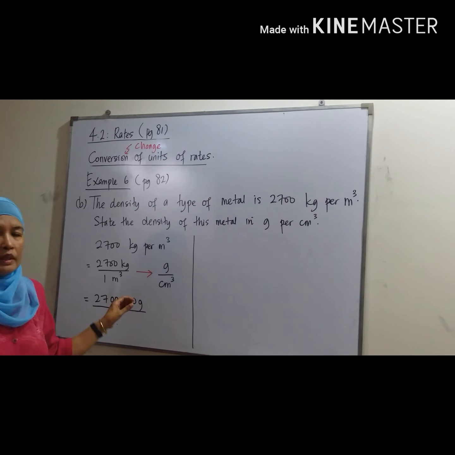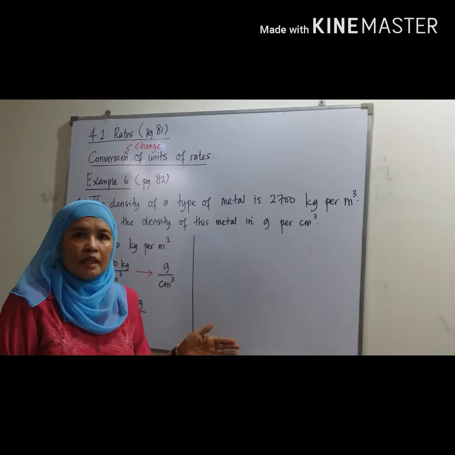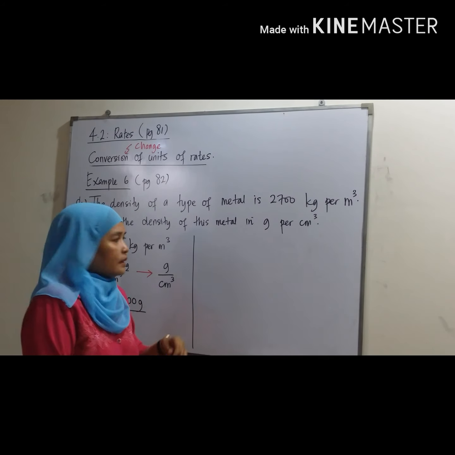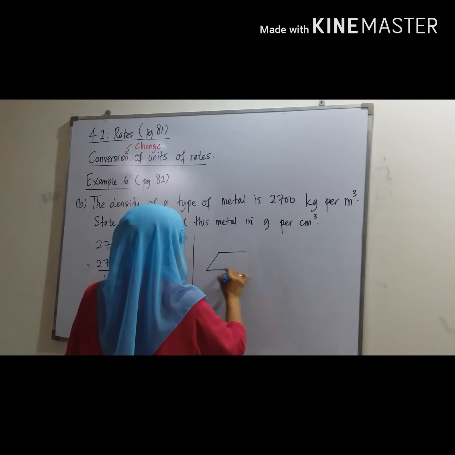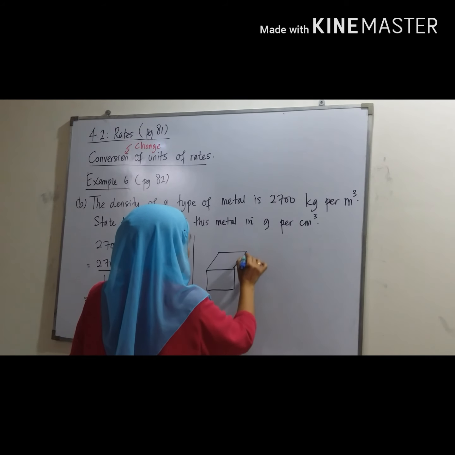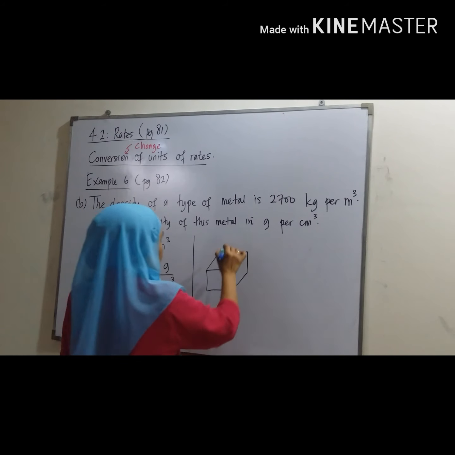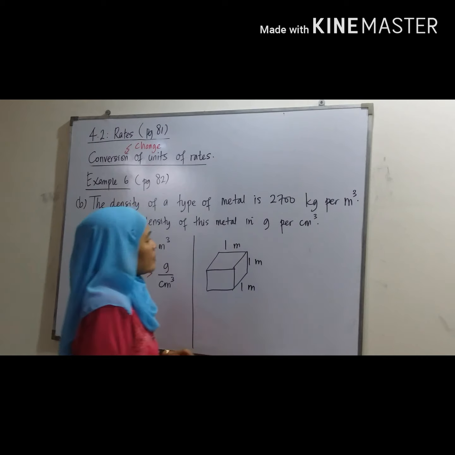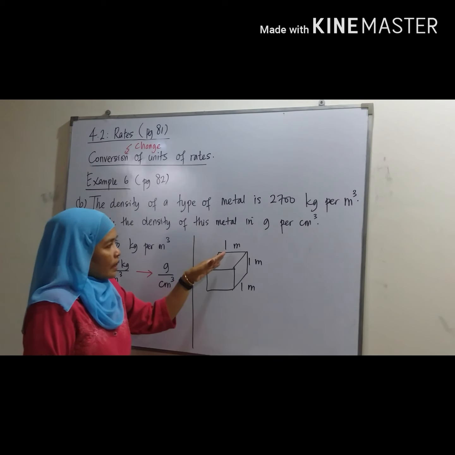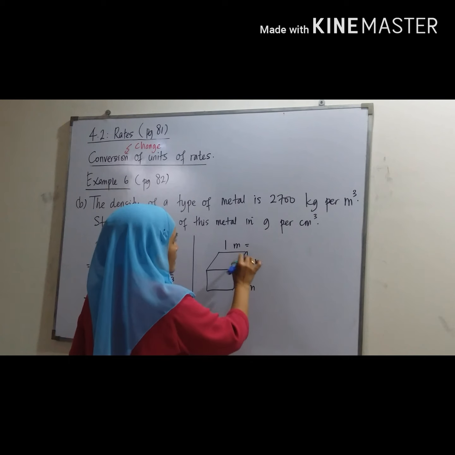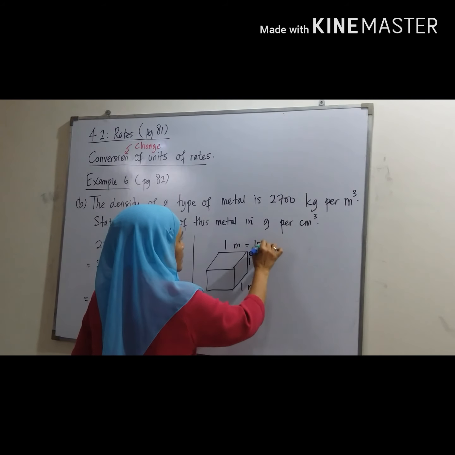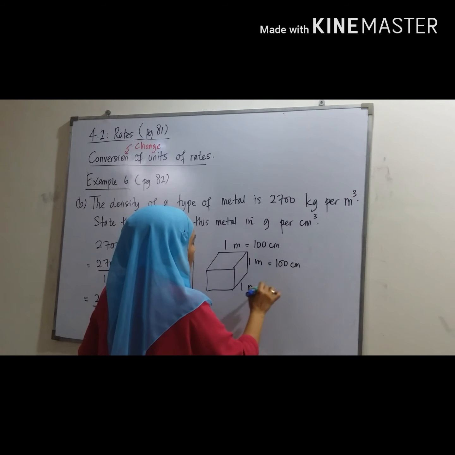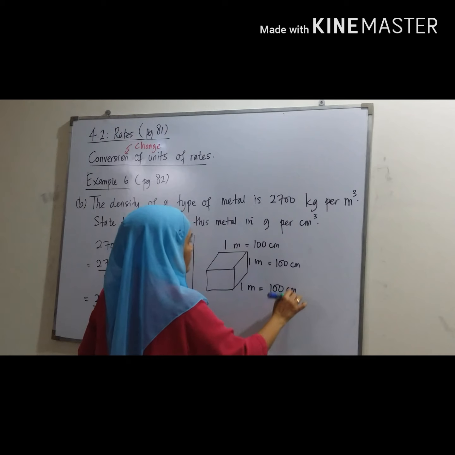This is a cube. So cube means volume, means length multiple width and multiple height. Okay. So 1 meter cube is 1 meter multiple 1 meter multiple 1 meter. So we have to change each of the 3 sides here. 1 meter, how many cm? 100 cm.